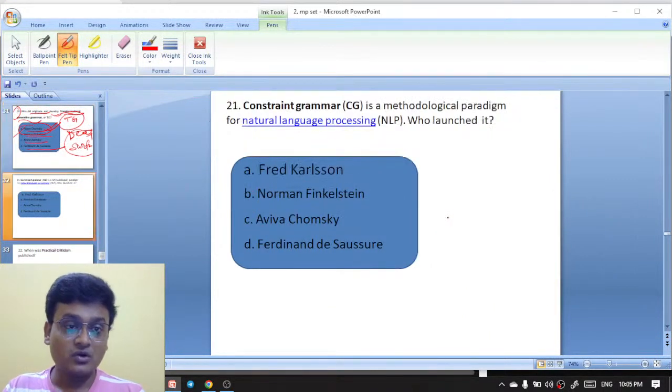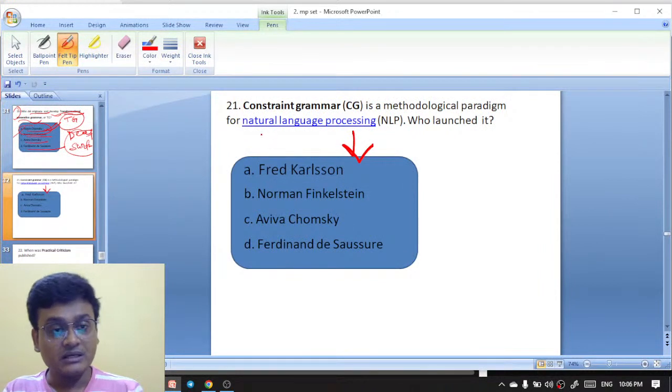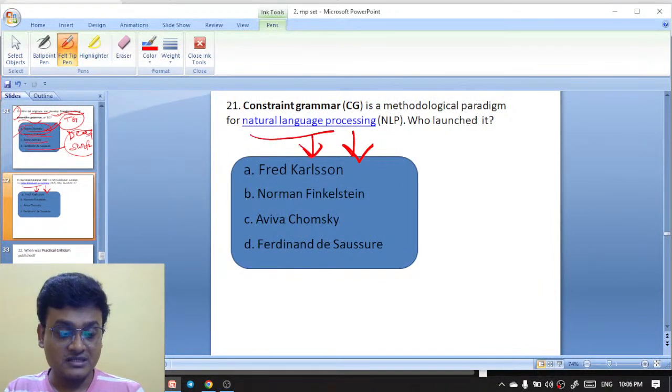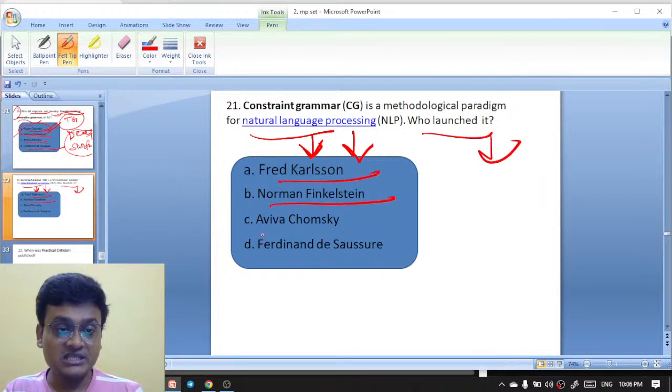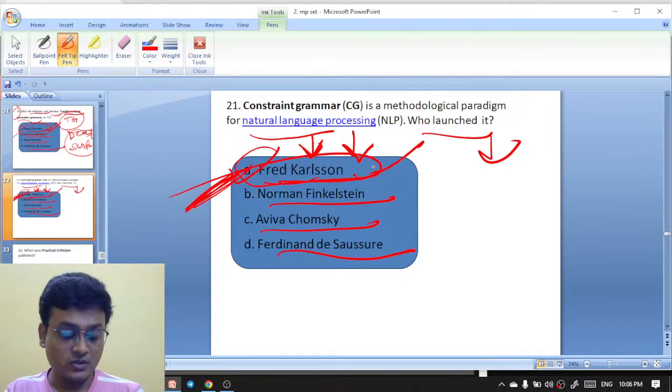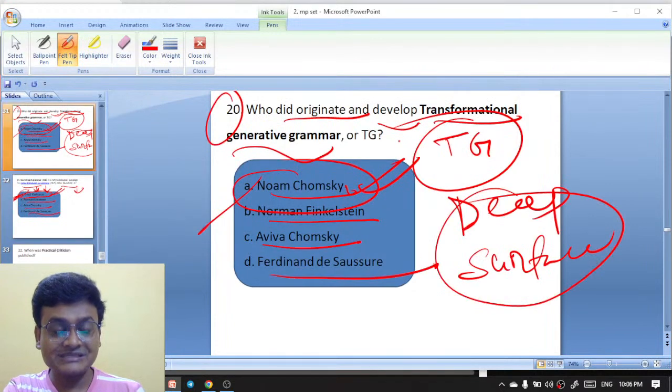Now 21. Constant grammar is the methodological practice of NLP, that is natural language processing. Who launched it? Fred Carlson, Norman Finkelstein, Aviva Chomsky, Ferdinand Saussure. Constant grammar was launched by Fred Carlson, whereas transformational generative grammar was launched by Noam Chomsky, and here you see he has given concepts like deep structure and surface structure.